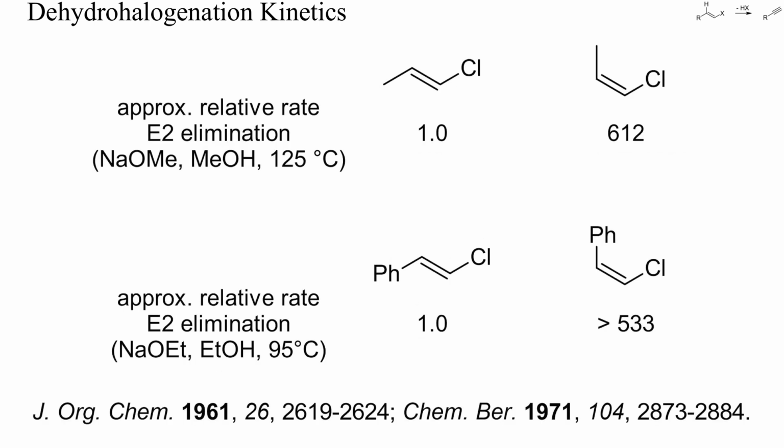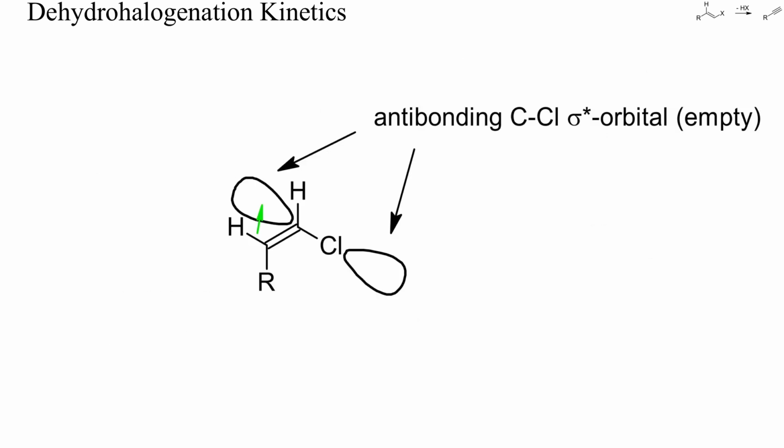Vinyl halides with a trans hydrogen atom in position 2 undergo elimination easily and often much faster than those with only a cis hydrogen atom in position 2, as shown here. The reason is that the trans C-H bond is closest to the empty carbon-chlorine antibonding sigma orbital. Thus, the shift of electrons from the trans C-H bond into the antibonding carbon-chlorine orbital, as indicated by the green arrow, is easier than from a cis C-H bond.